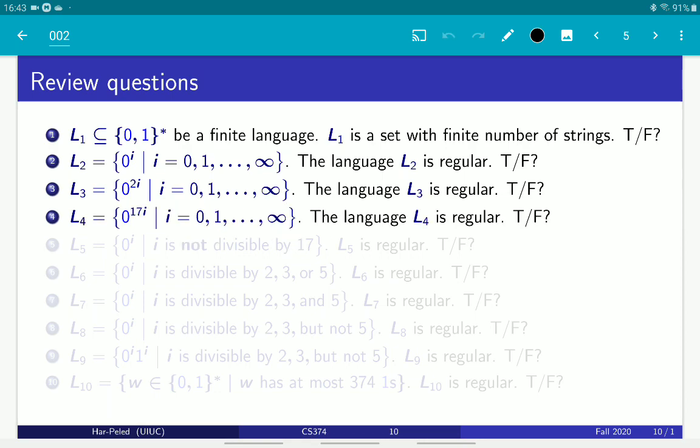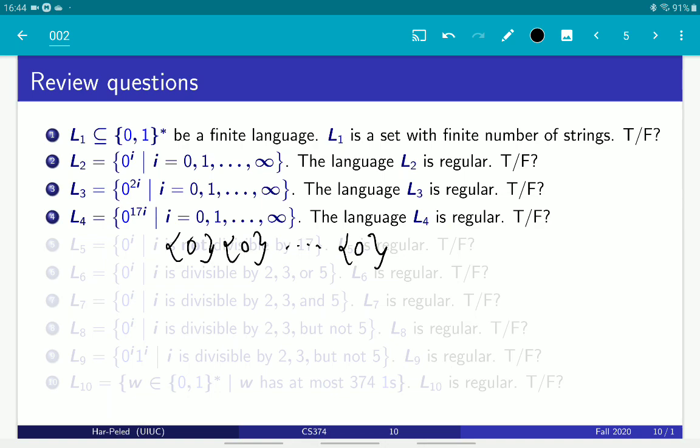What about all the strings made out of zeros whose length is 17i, namely all strings whose length is divisible by 17? Well, the same thing works. Concatenate the language that contains only 0 with itself 17 times. In fact, any language containing only a finite number of strings is regular.